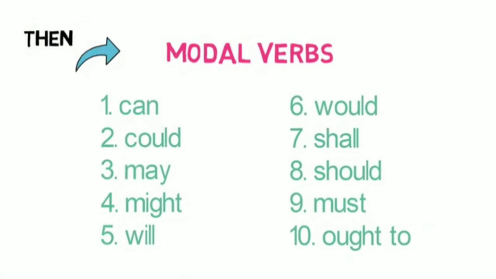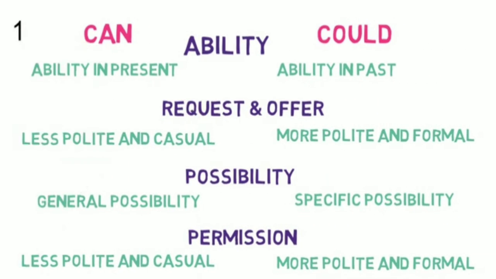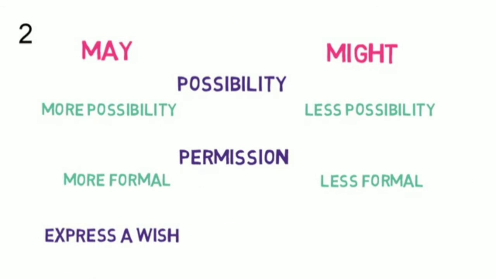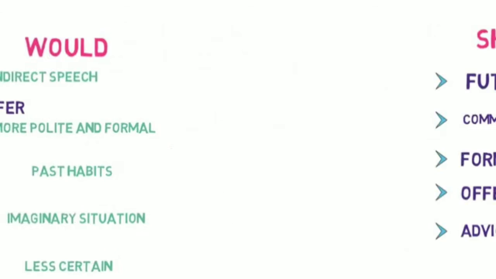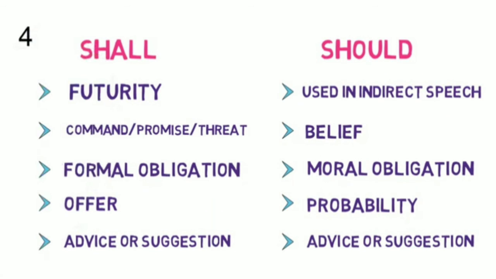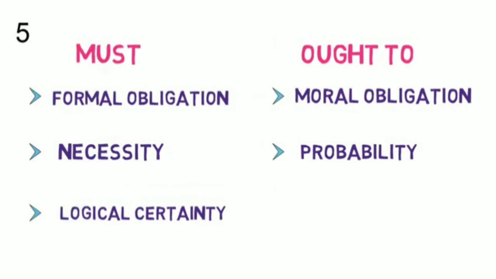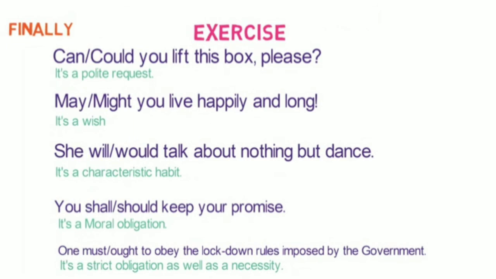Then we learned the similarities and differences between various modal verbs. Number 1, can versus could. Number 2, may versus might. Number 3, will versus would. Number 4, shall versus should. And number 5, must versus ought to. Finally, I gave you an exercise to practice whose answers you will be giving me in the comment section.